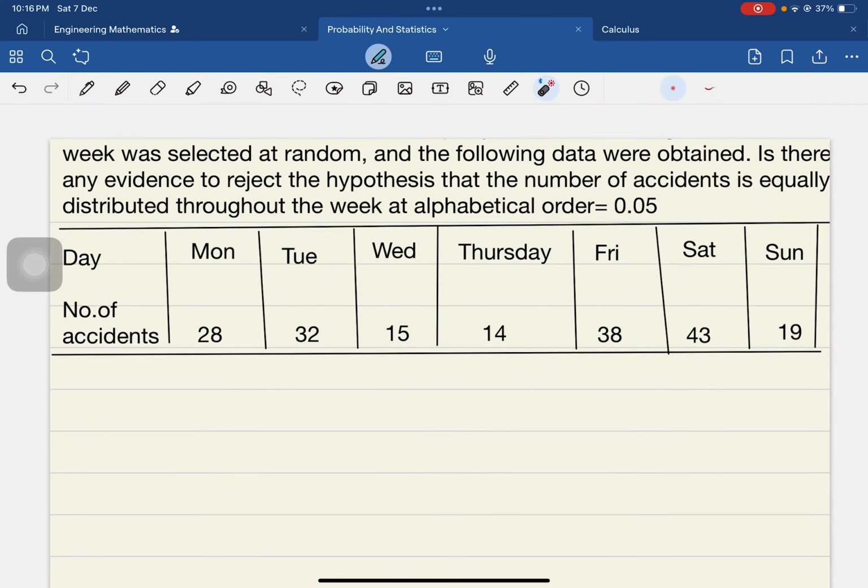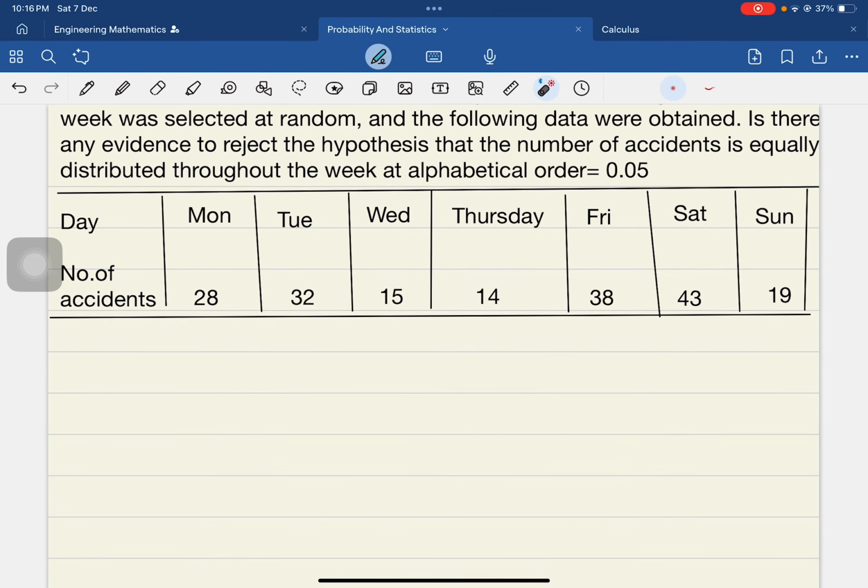Problem once. A week was selected at random and the following data were obtained.